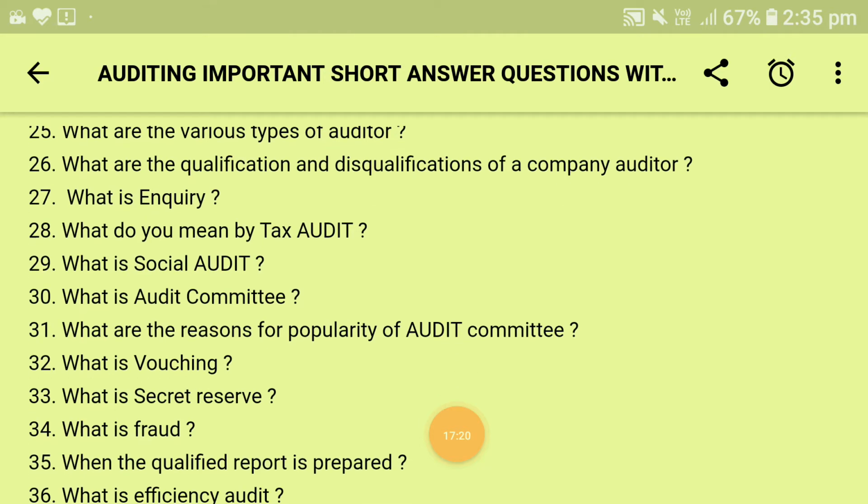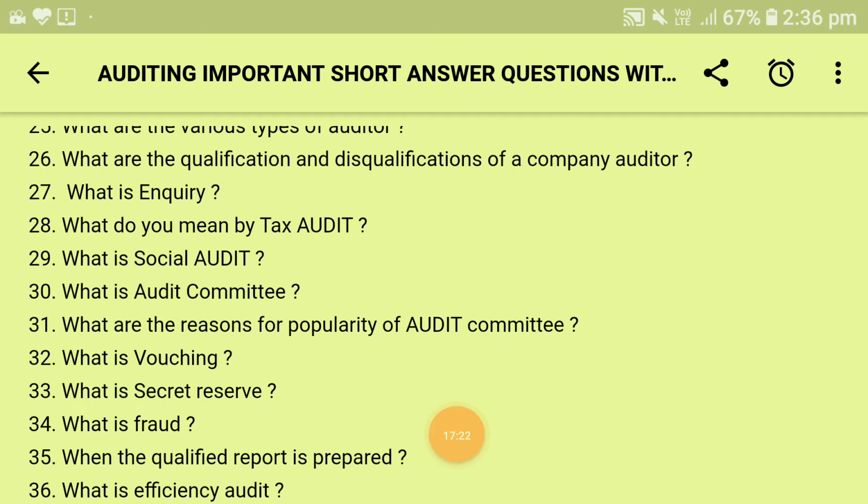Next comes, what is vouching? A separate video is also being created for vouching. You can just check on my channel. What is vouching? Vouching acts as the backbone, soul, essence of auditing because by this the errors and frauds are detected, and whether transactions are actually related to business or not is found, etc. It tells the truth of items appearing in the books of original entry. Books of original entry means journal books, as it is matched by the auditor with their respective entries.